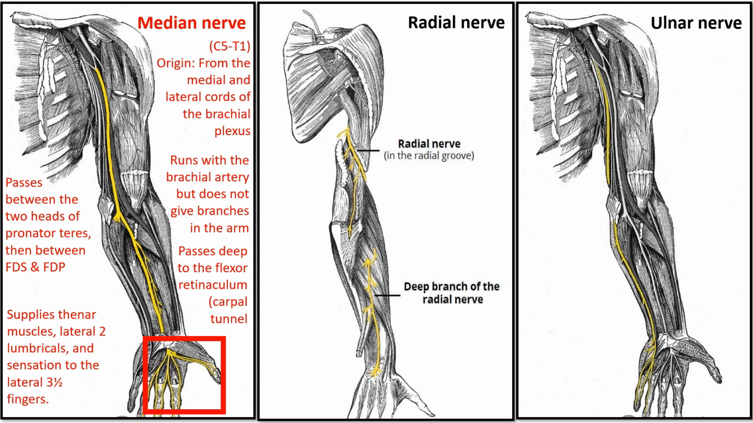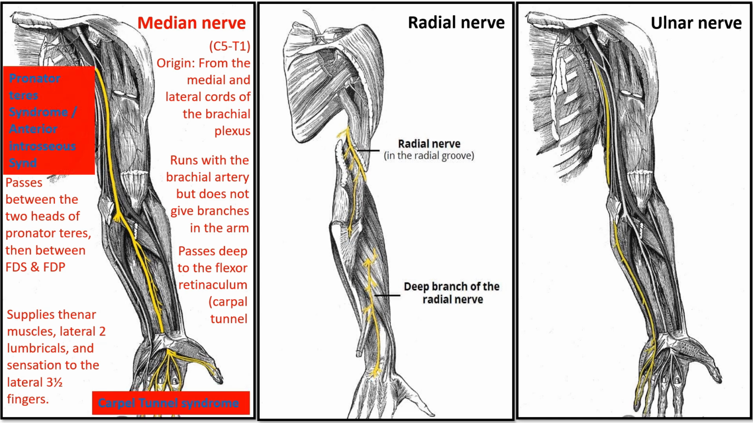fingers. Median nerve injuries can cause carpal tunnel syndrome, leading to numbness, tingling, and weakness in the affected fingers. Proximal injuries, such as pronator teres syndrome or anterior interosseous nerve syndrome, can result in difficulty making a fist or